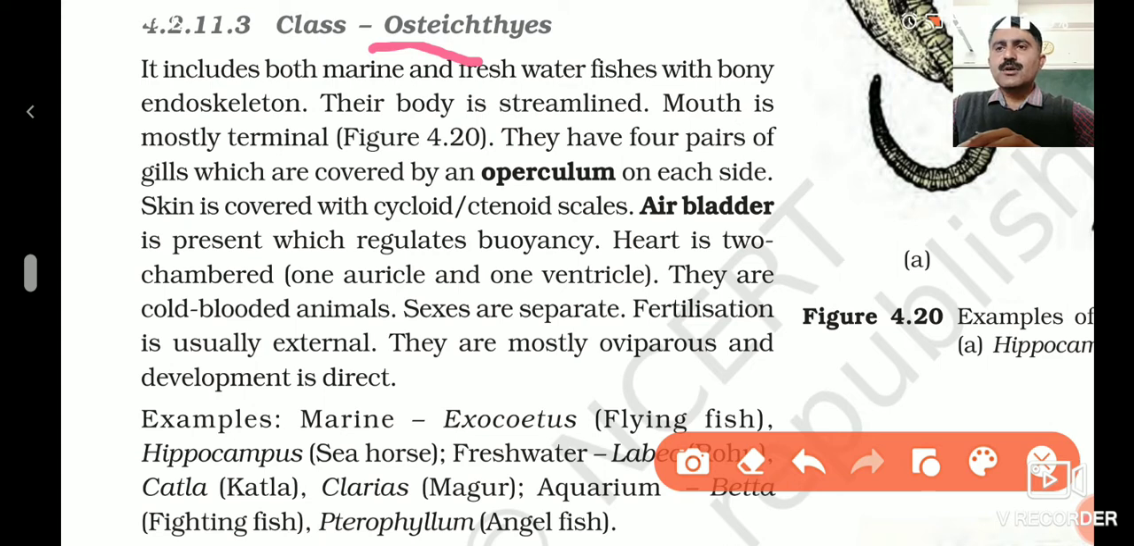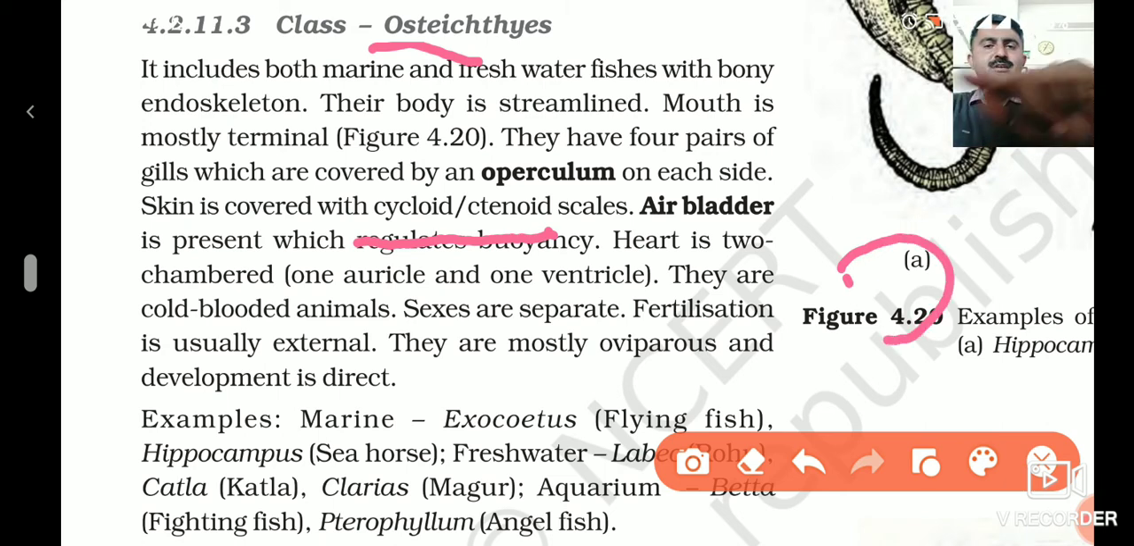Then another difference we can observe that makes this group of fishes different from the cartilaginous fishes is that they have cycloid or ctenoid, or in other words, oval scales. Cycloid means they are different from the placoid. Placoid means spiny, sharp. Okay, but they have cycloid. Cycloid means their scales are semicircular, oval type of scales.